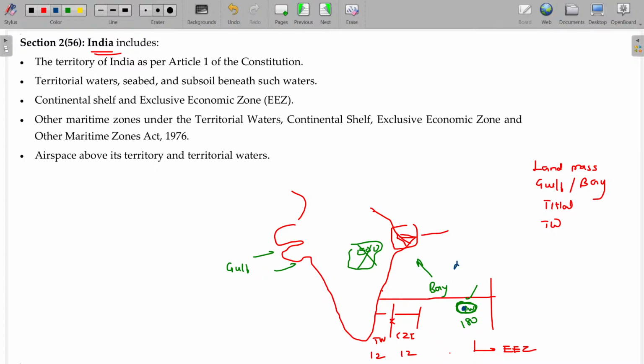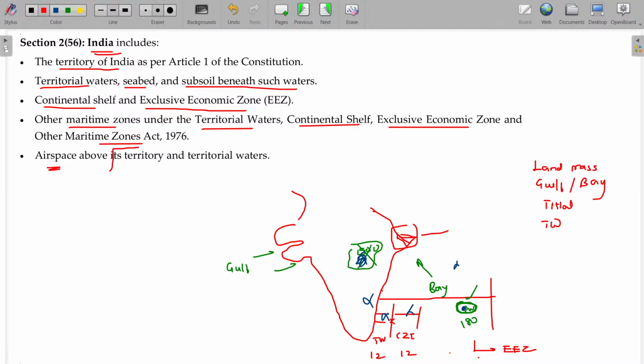What about here? No. What about here? No. What about here? Yes. What about here? Yes. What about here? No. So, the territory of India as per Article 1 of the Constitution includes territorial water, seabed and subsoil beneath such water, continental shelf and exclusive economic zone up to this, and other maritime zones under the Territorial Waters, Continental Shelf, Exclusive Economic Zone and other Maritime Zones Act. All these things you will study later on.